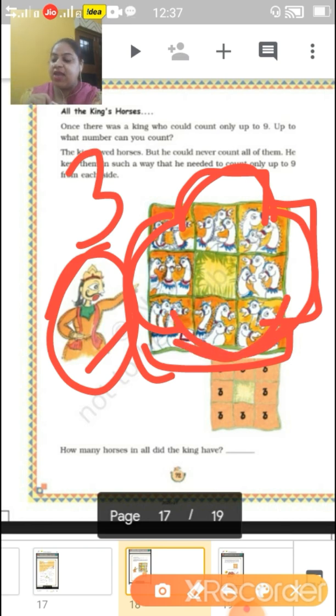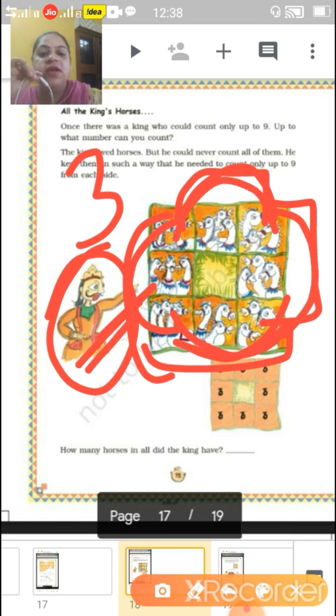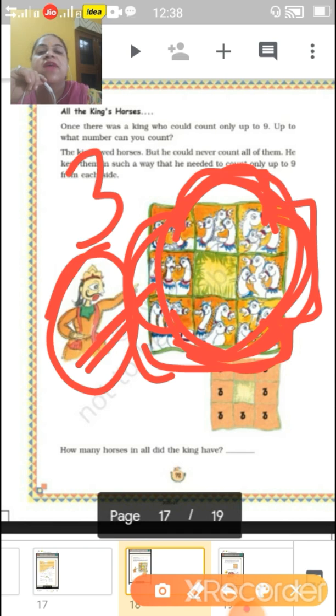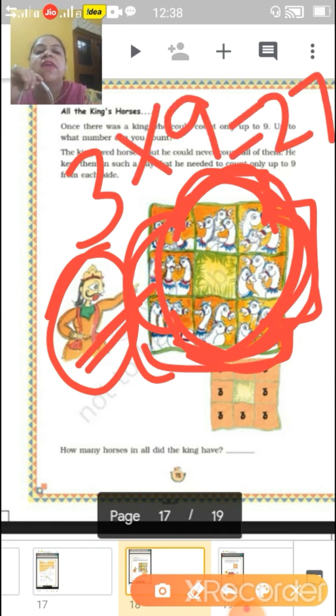From this side the king is counting 9, but 1, 2 and 3 sides were remaining. So for these 3 sides we can do 3 into 9, that is 27. It means the rest of the sides have 27 more horses, and these 9 they have read previously.